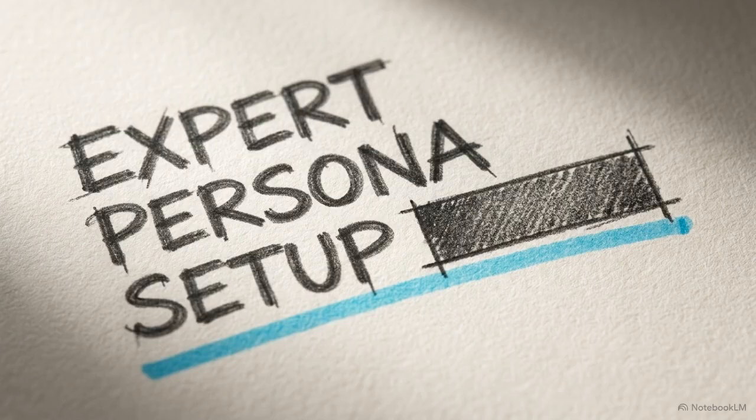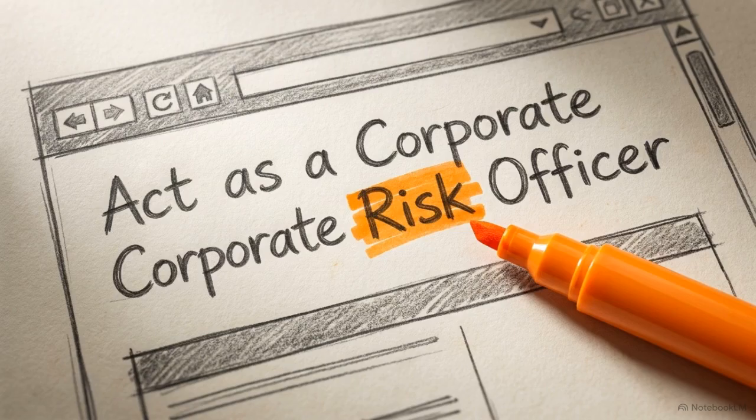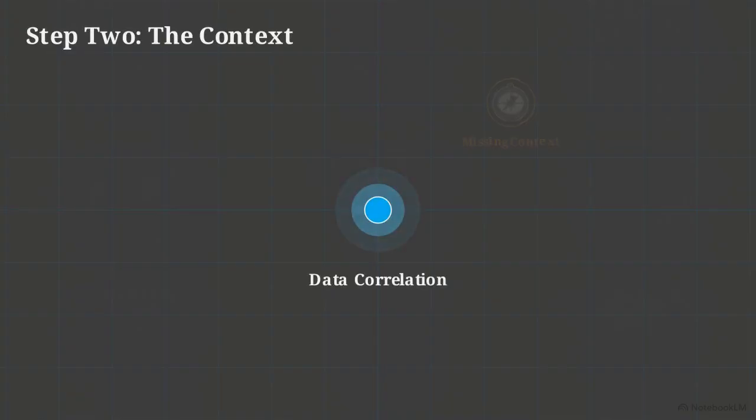Start your document by typing "act as a" and name a specific operational perspective. Don't tell the tool to act like an AI assistant. Tell it to act like a seasoned corporate risk officer who values brevity and financial realism. Step 2 is the context.